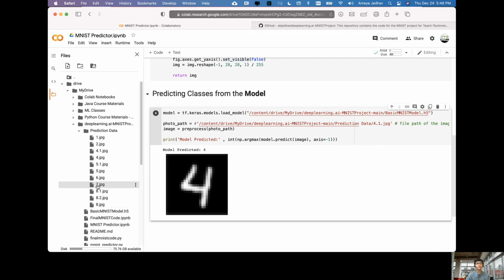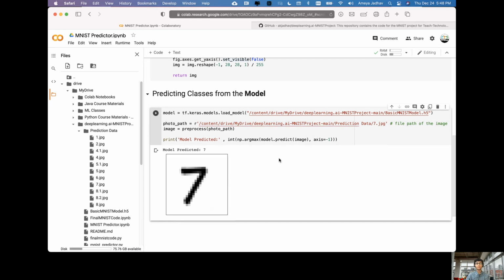We can try another image such as 7.jpg. You can copy the path from 7.jpg, select this path here, and paste it again. Now we'll press run. You can see this is a new image. This is the 7.jpg image, and you can see the model has predicted it as the class 7. You can try this out for any of these images here.